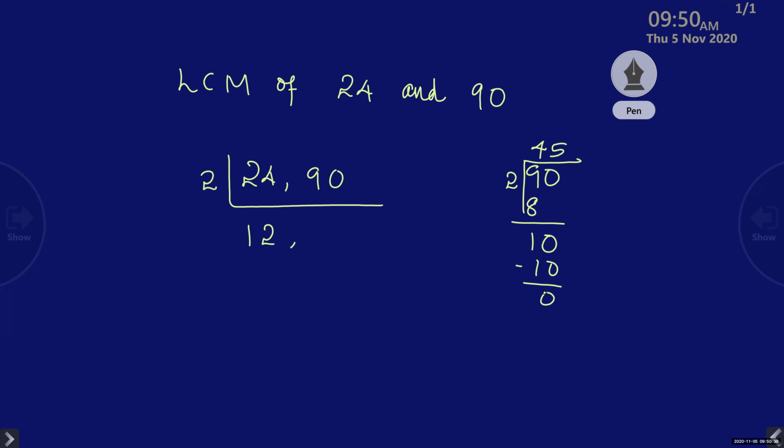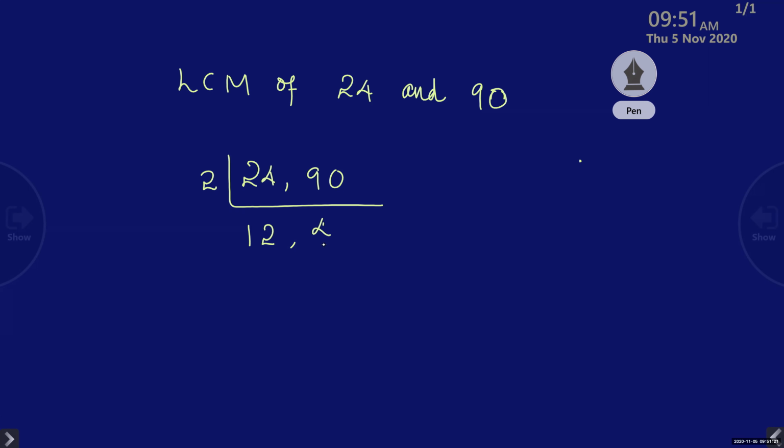Ma'am, I did the first one with 3, because 3 into 8 is 24. Hello, Francis. Is it Francis? Yes, ma'am. Francis, first you have to try with 2. Then you go for 3. Okay, ma'am. No problem. You will get the answer, but you should always do it in an order.